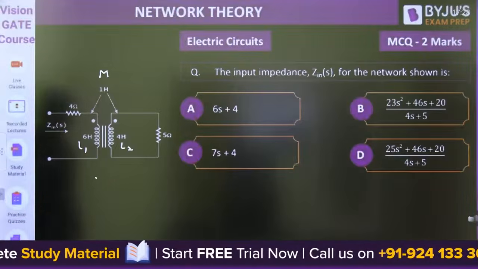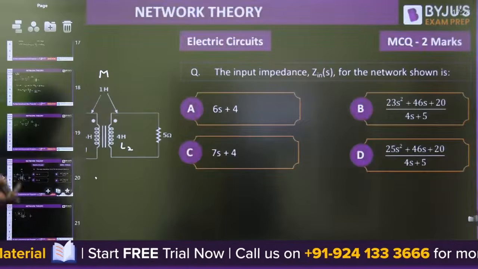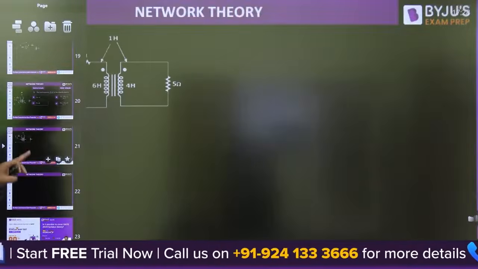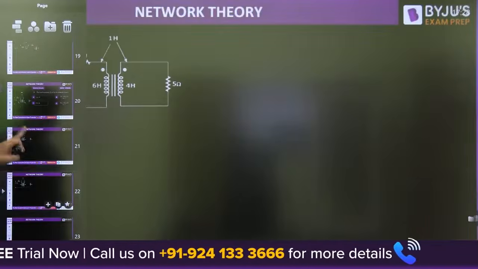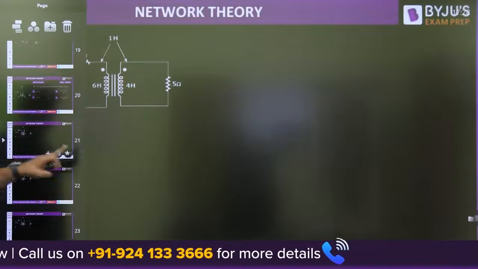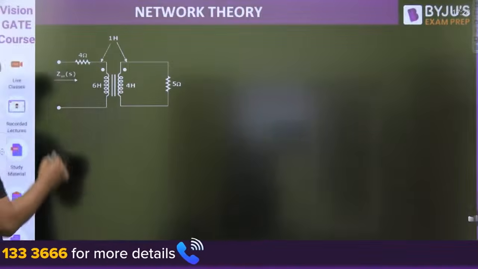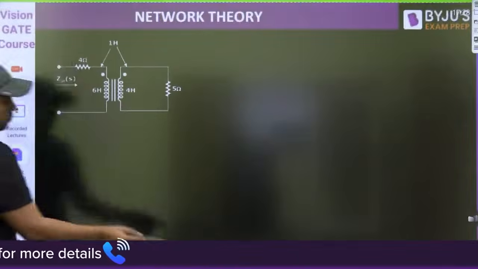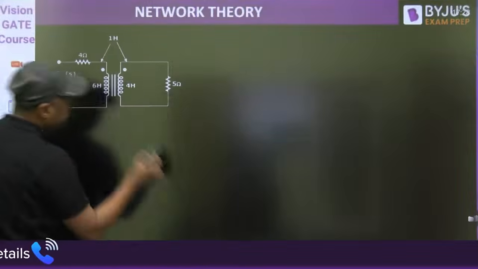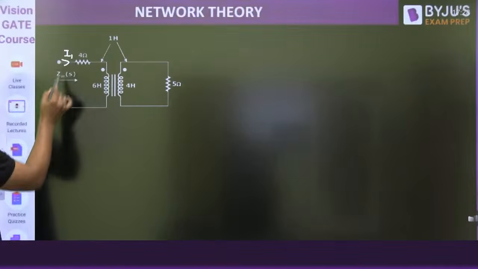We have the standard formula for that, and if you have it, then you can directly use it. Otherwise, I am giving you a hint how we can solve the question. First of all, what is the input impedance? Suppose this is I1 and this is V1.